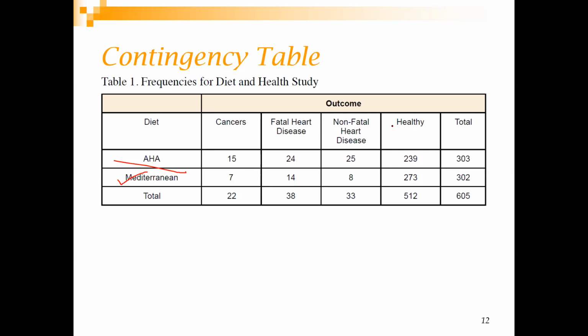What you want to find out is whether these two diets have an effect on the disease. The null hypothesis is that there is no association between the diet and the disease.